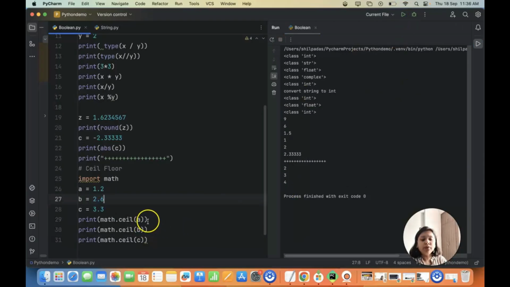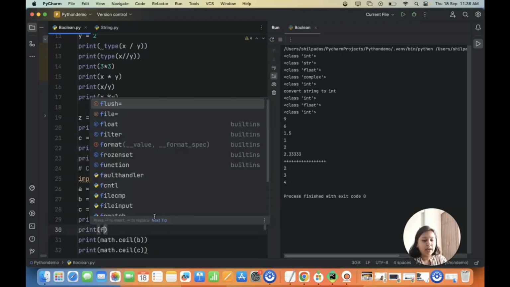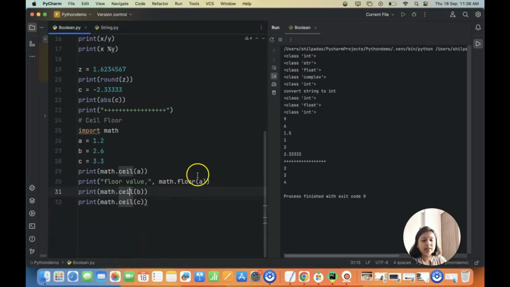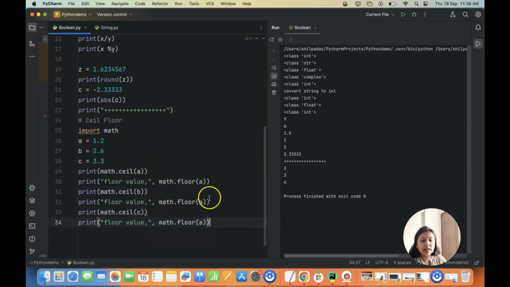Right? Now if I do the same with floor, I will do print here, floor value. Let me just type it in a string so that you understand what the answer is. Floor value is math.floor. In the math.floor, I'll mention my A, right? Similarly, I will do the rest, that is for B and for C as well.